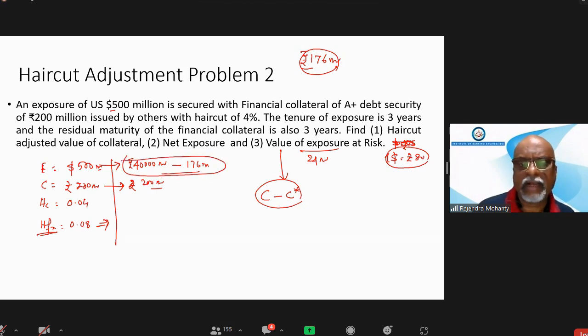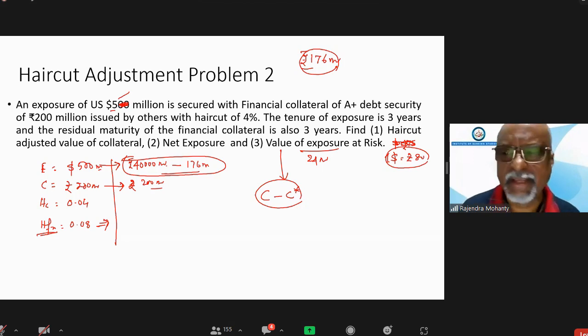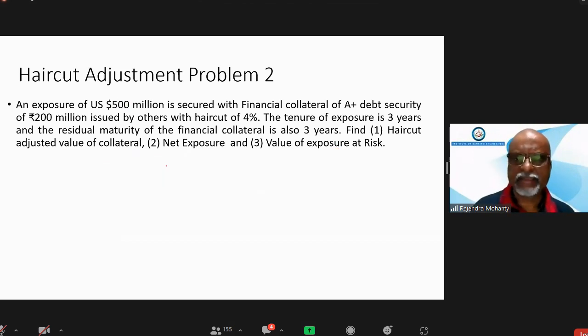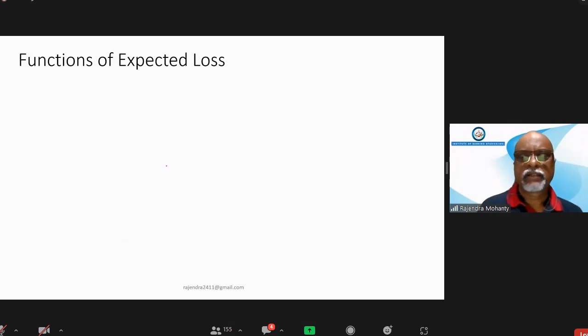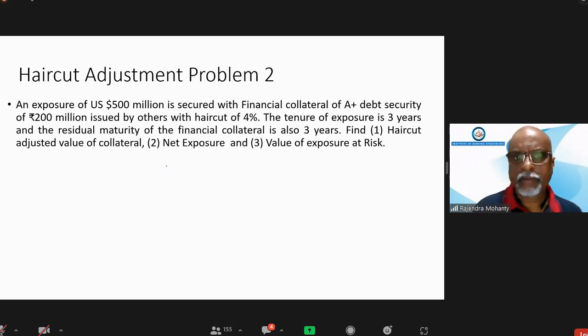I have 39,824 written here, na? I think I should have made it 5 million, which would have been adequate. It is becoming very big. 5 million would have been 400 million. Anyway, leave it. You have done it, there is no problem. Clear? Such types of problems will be coming. I have given both the tenure mismatch and the haircut mismatch, as well as the currency mismatch. All the possibilities we have done, so you can easily do it.